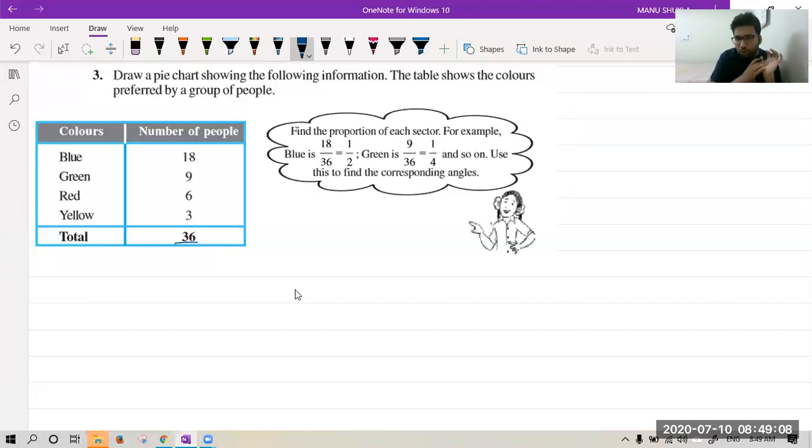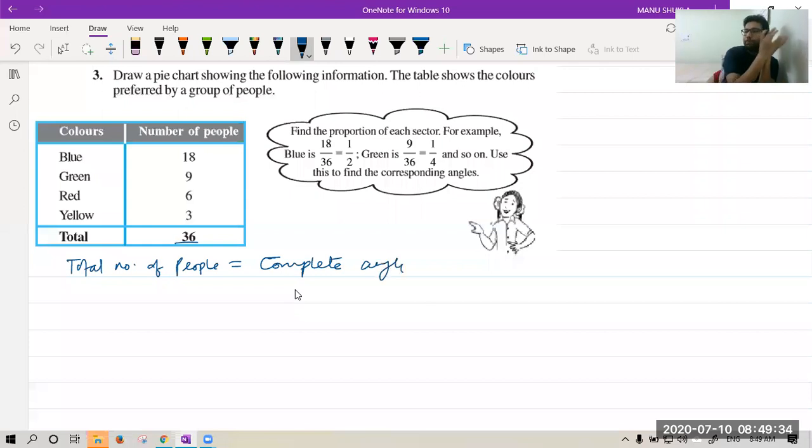Number of people equal to complete angle. Very good, Rudra. Very good, beta. You will compare total number of people and total angle. So we can say total number of people is the same as complete angle.